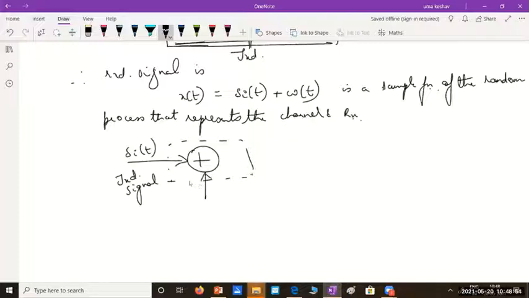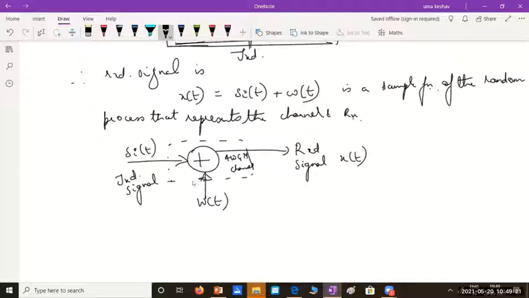In this channel area, I can call this the AWGN channel. Here white noise gets added to the channel, and here I have the received signal small x of t, which is the sum of the transmitted signal and the white noise.